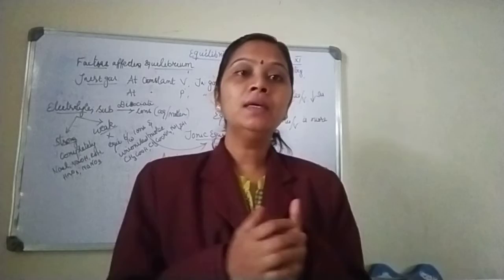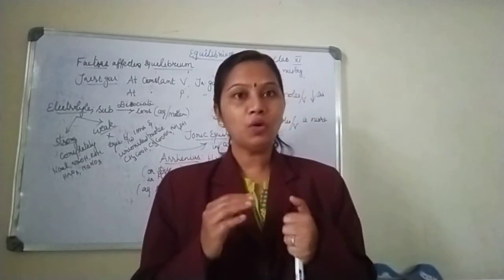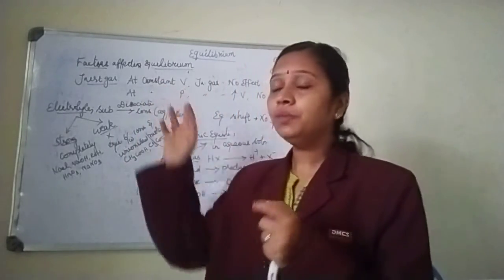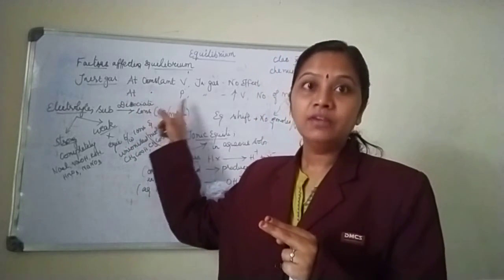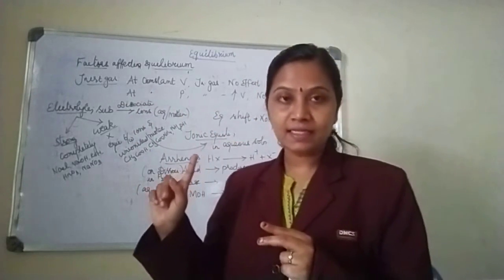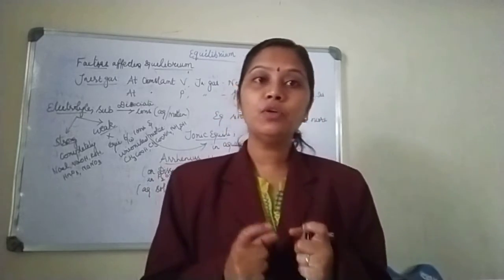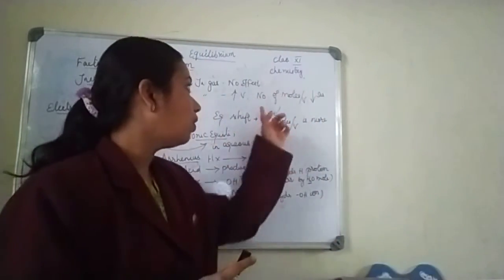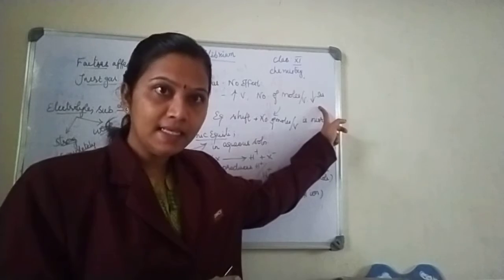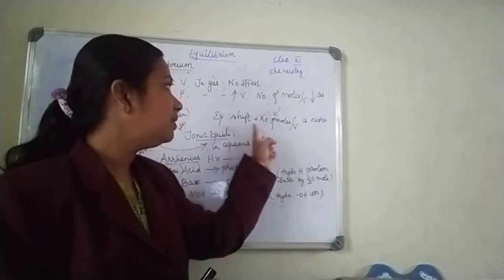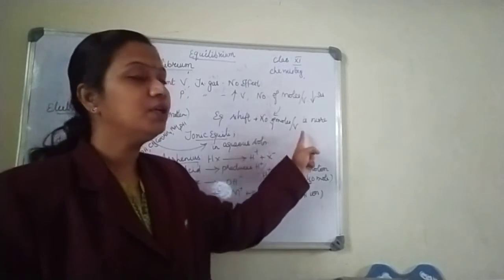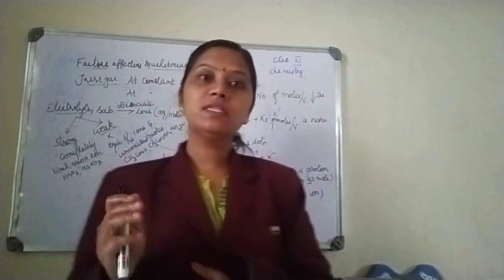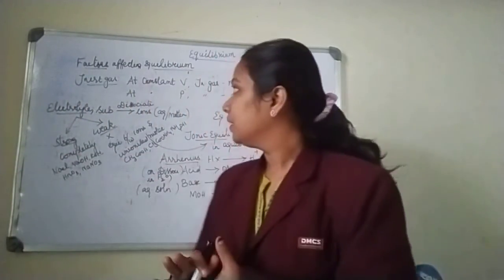I am repeating: at constant volume, inert gas has no effect. But at constant pressure, when you introduce inert gas, the number of moles per unit volume is less, so the equilibrium will shift to the side where the number of moles per unit volume is more. So this is the effect of inert gas.